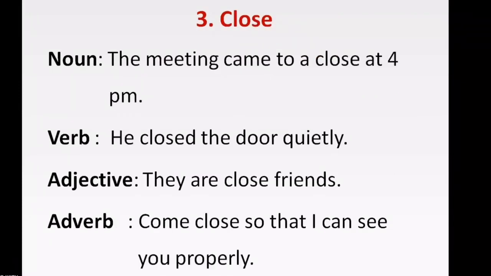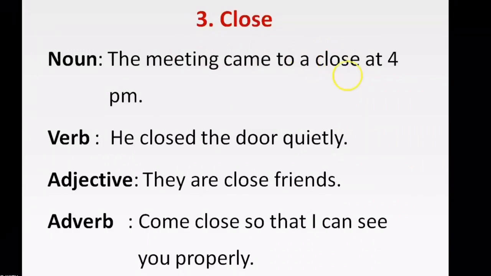Third word we have is close. If we are to use this word as a noun, we have taken the example of this sentence: the meeting came to a close at 4 p.m. If we don't understand the category of close here, try to replace close with another word.